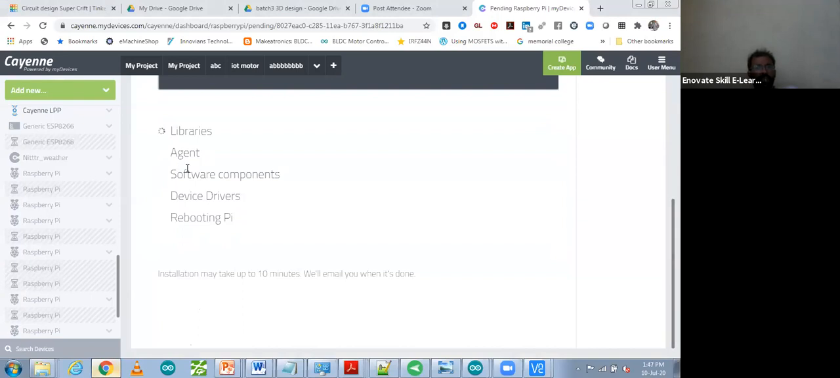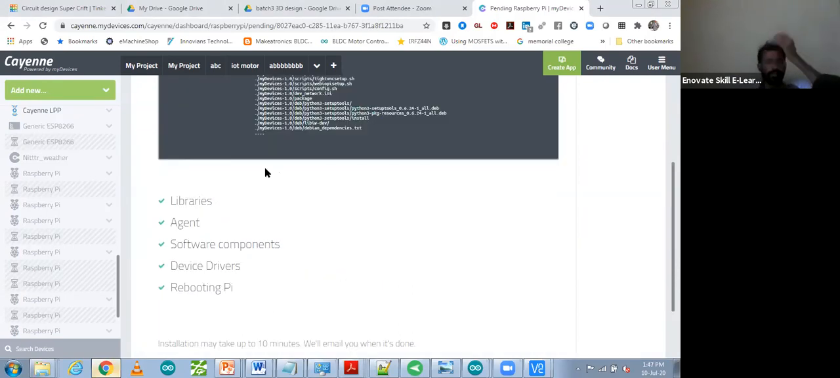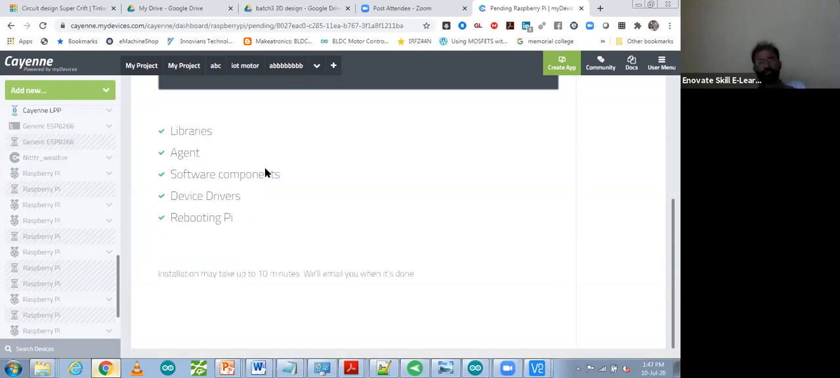It's library updating, agent updating, software component updating, device driver, and then it will reboot. It will take a maximum of 10 minutes to install it, but it will not take 10 minutes because I have already installed it. So these are the steps. Everything is done. Rebooting the Pi, and I shared the screen with you previously. So let it complete. Let it reboot. It is rebooting right now.